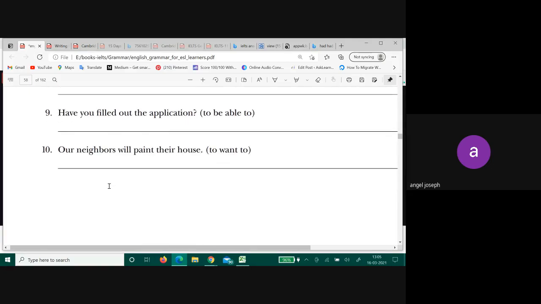Have you filled out the application? Some of you are saying, have you been able to, and something is going wrong.